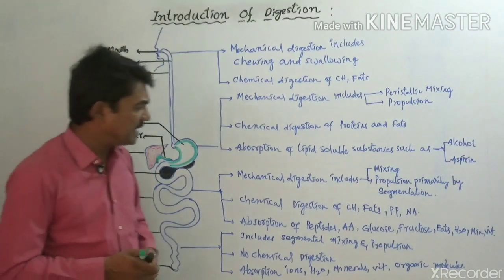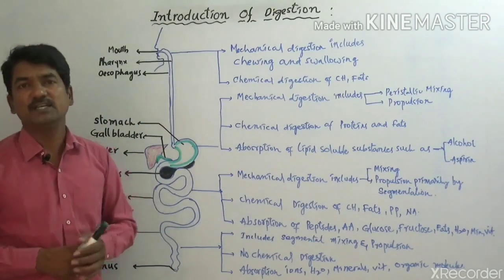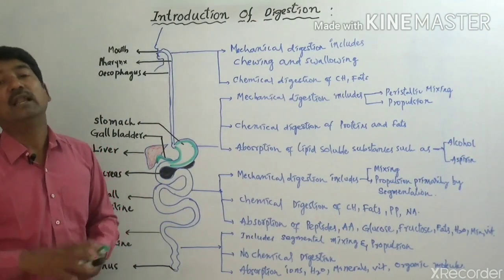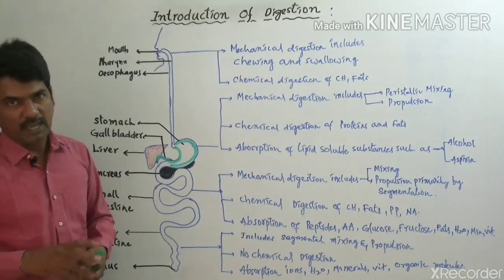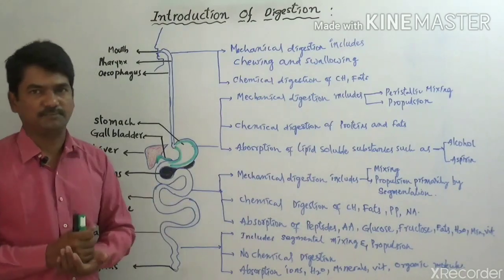And here, whenever the complete digestion is finished, the remaining undigested or unnecessary food particles enter into the large intestine from the small intestine.